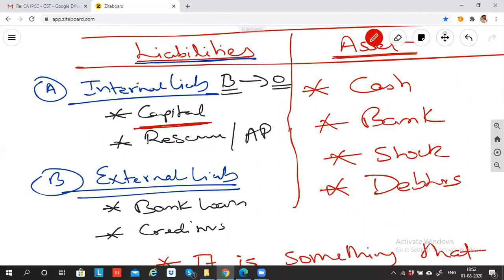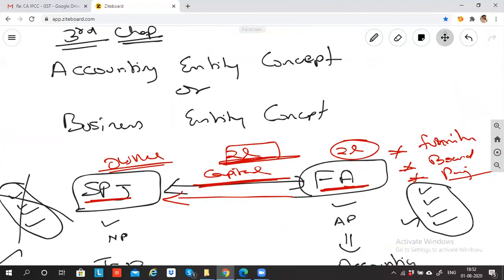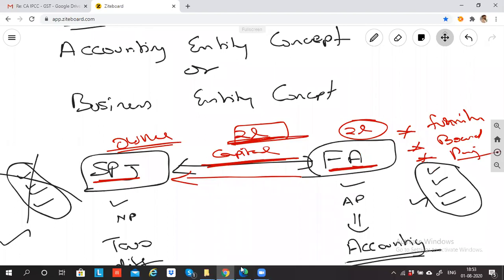Yes, sir. Liability means anything that the business has to pay in future. So why internal liability? Can I say SPJ is an internal person of the academy? Is SPJ an internal person or external person? Internal person means who is a part of the business, a part and family of the business. Can I say SPJ is a family member of the business? So any money which has to be paid back to the owner is called internal liability. Any money which I pay to anybody other than the owner is called external liability. Any difficulty in this?